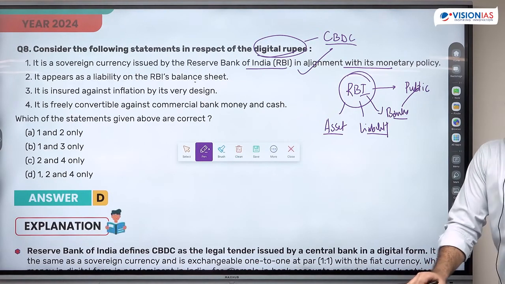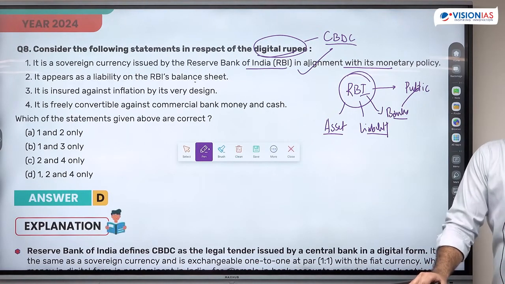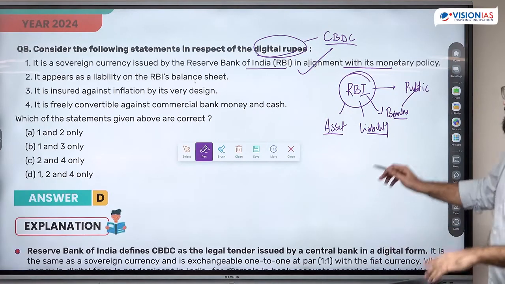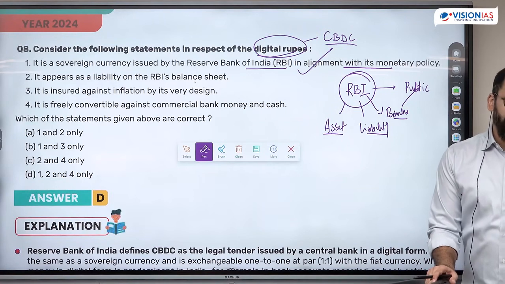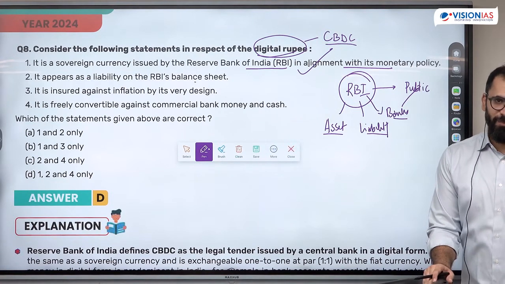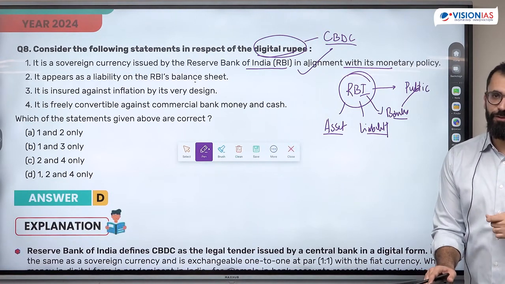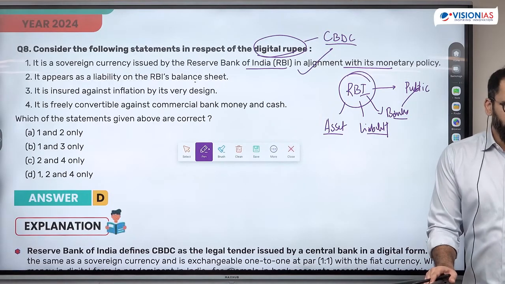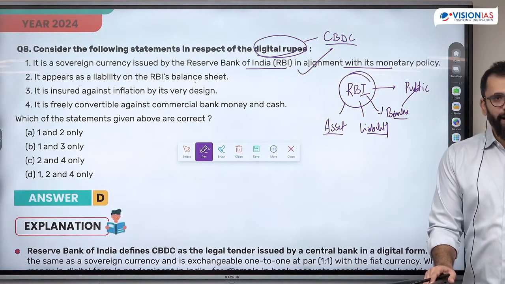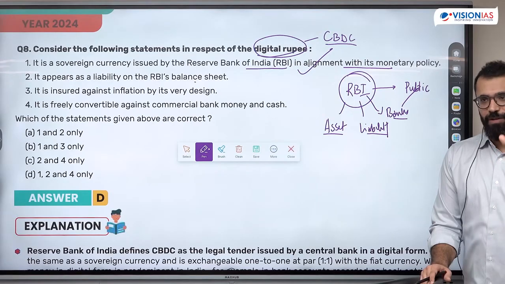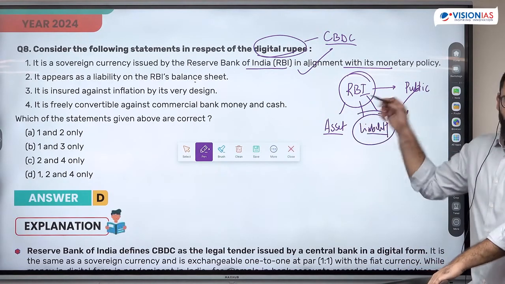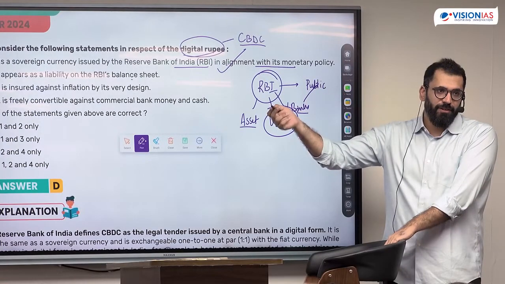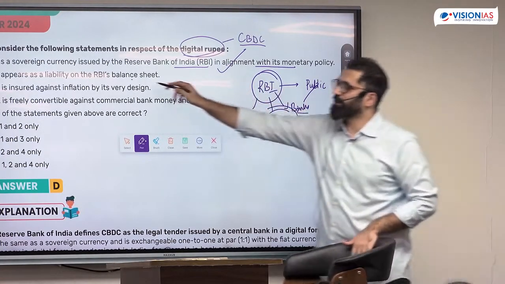What is a liability? Something which you owe to anyone. What does this currency signify? Is it an asset? Is it helping RBI to get any future benefit? But if you take the currency to the RBI, will RBI give a value of some worth for that particular note? That means it is, I promise to pay the bearer a value of this much amount. This is why it is a liability.